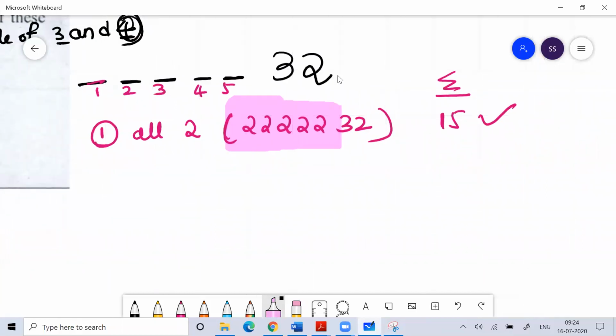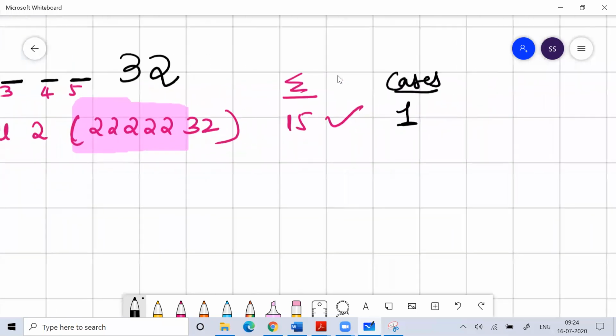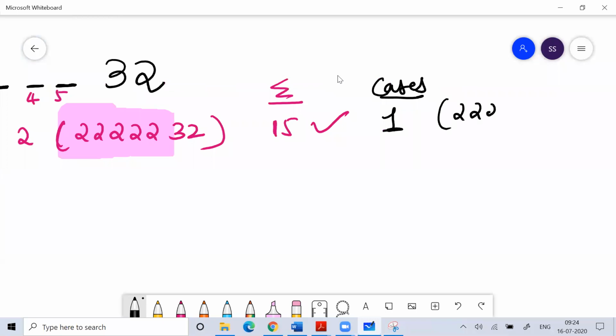Then you think about the cases. How many cases are possible? Only one case is possible. Why? 2, 2, 2, 2, 2, and 32 is fixed. How many ways can you do this? 5 factorial by 5 factorial, that is only one way.